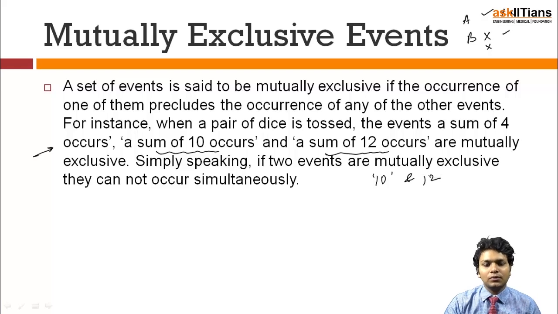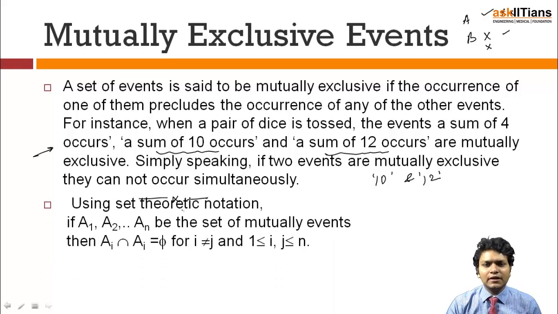If I am throwing a pair of dice and I am expecting that the sum of 10 should appear, and if it appears, it is automatically declaring very loudly that the sum of 12 is not going to occur and has not occurred. And if 12 occurs, it will automatically tell me that 10 is not going to occur. So the occurrence of one automatically registers a defeat in the occurrence of the other. That is how and why we understand mutually exclusive terms. Or in layman's language, if two events are mutually exclusive, they cannot occur simultaneously.